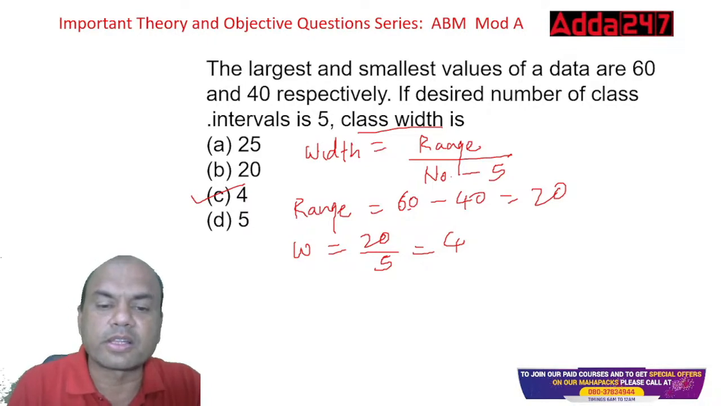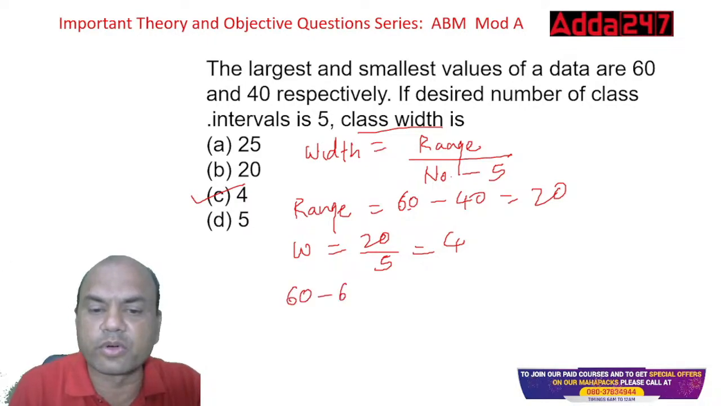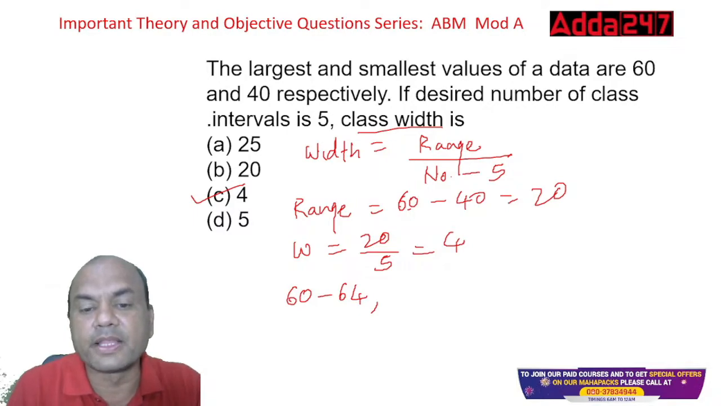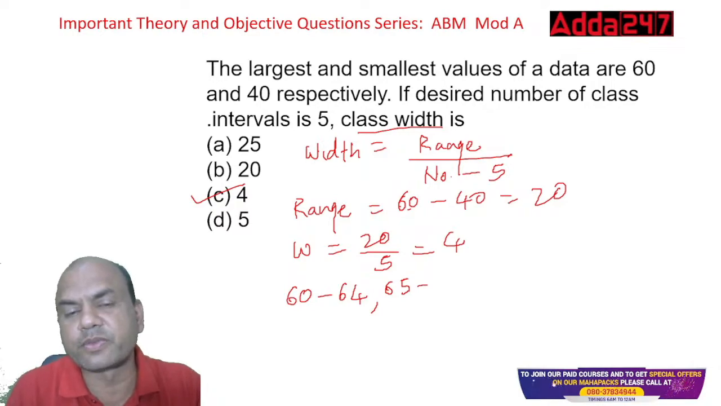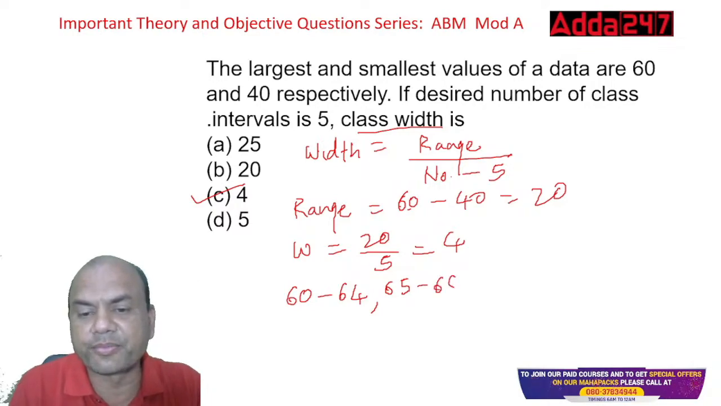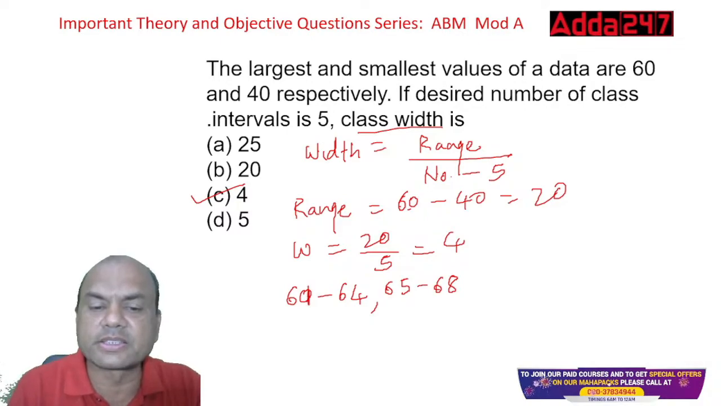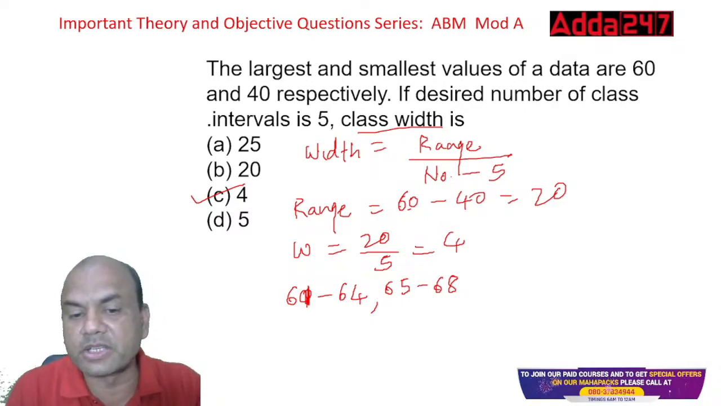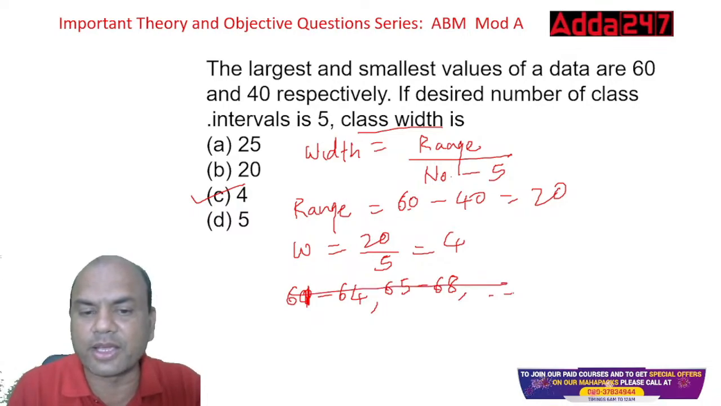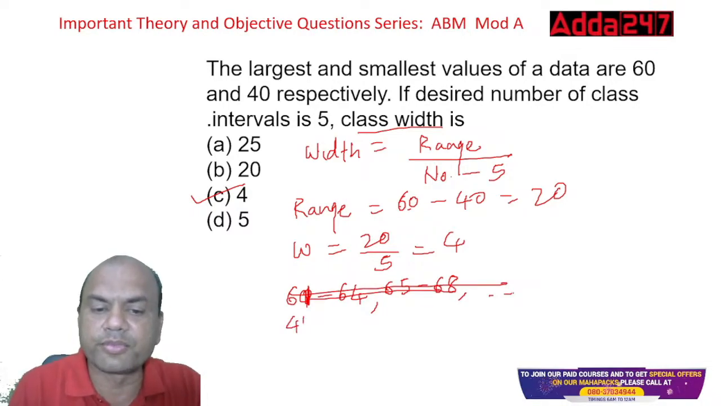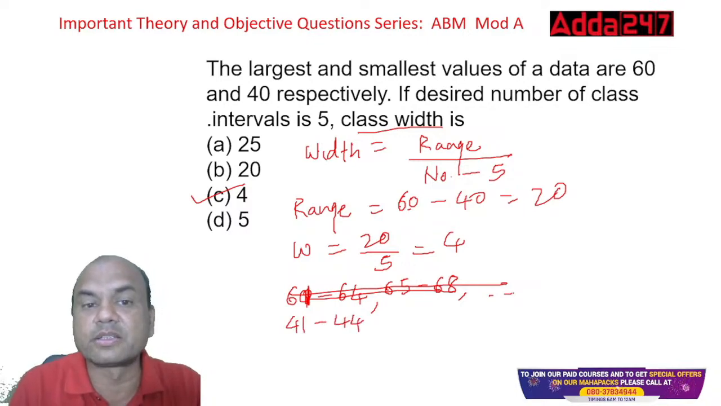It means your classes are 60 to 64. Then 65 to what will you say? 65, 66, 67, 68. Even this you can make it 61. This is an inclusive group, 61 to 64, 65 to 68, and so on. Now the lowest is 40, so it is starting from 40: 41 to 44. Or you can start it from 40 also, 40 to 44.